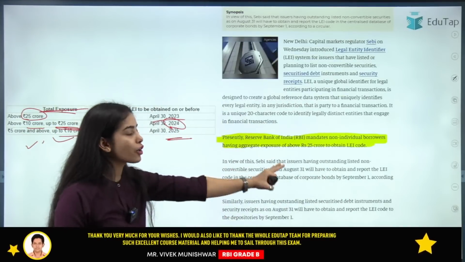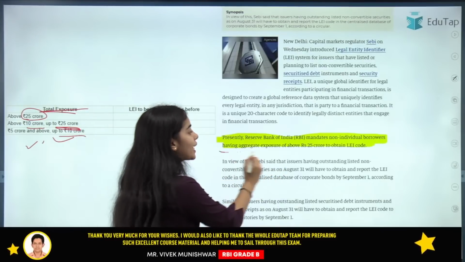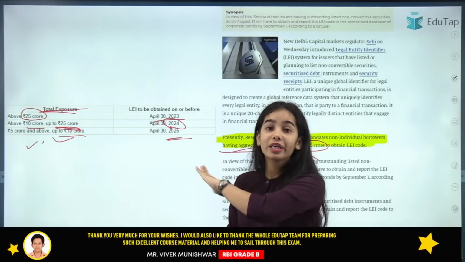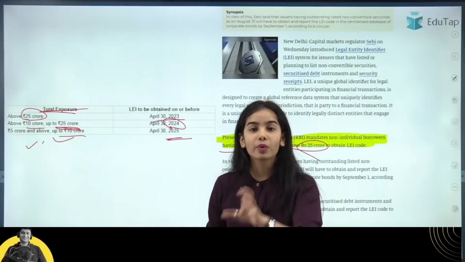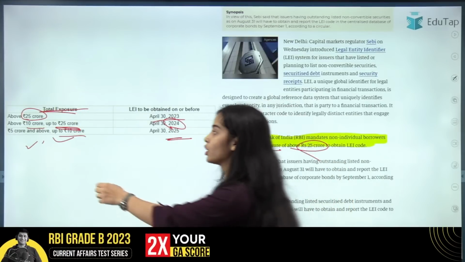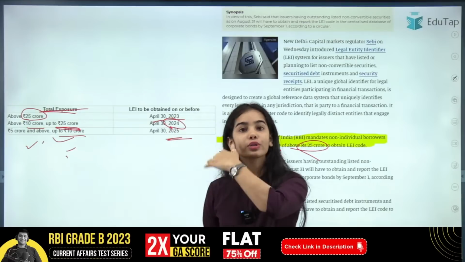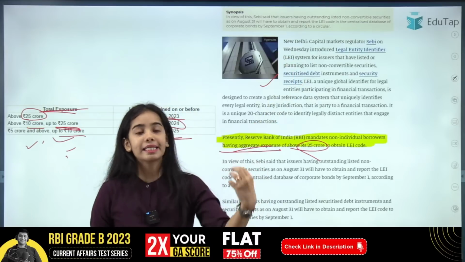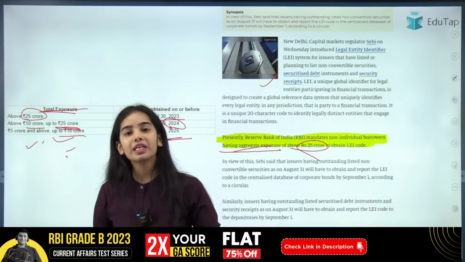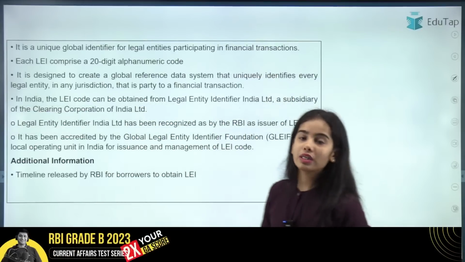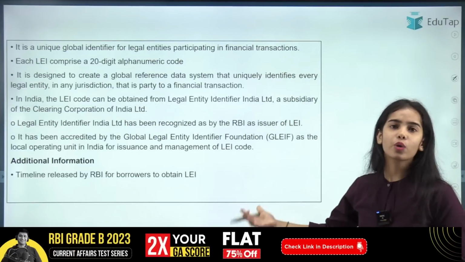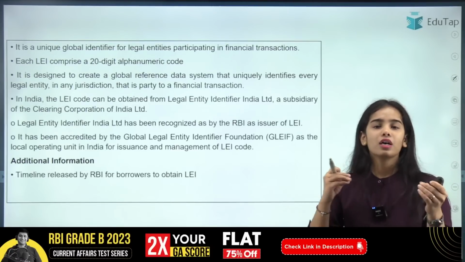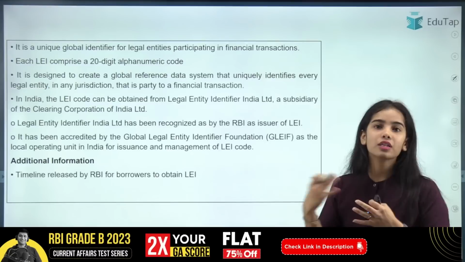So presently, the Reserve Bank of India mandates non-individual borrowers that have an aggregate exposure of above 25 crore to obtain LEI. I have shown you that by 2025, even non-individual borrowers that have taken a total loan of more than 5 crore up to 10 crore also need to have LEI. And SEBI has said that these particular entities also need to have LEI. So you can read the basic idea of the LEI code. This is a 20-digit alphanumeric code given to the large entities that are doing financial transactions.